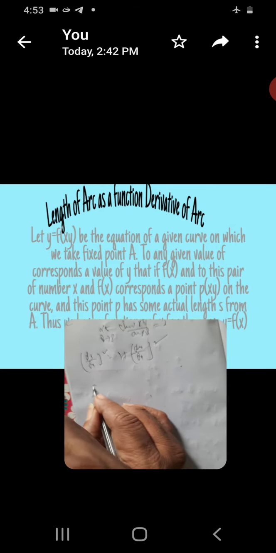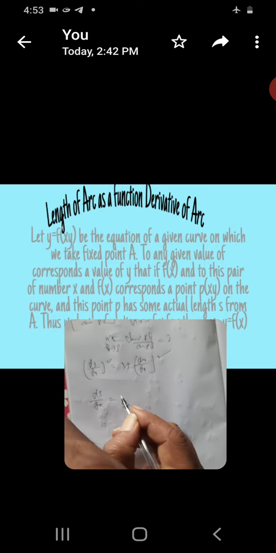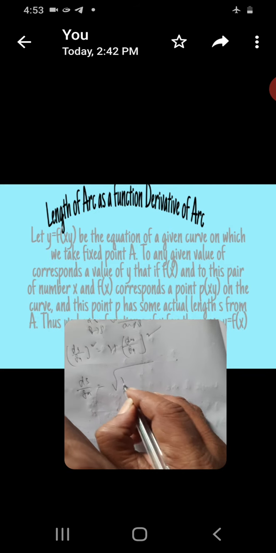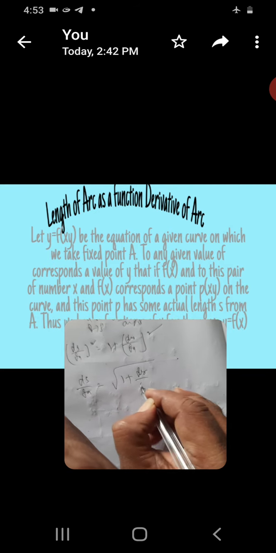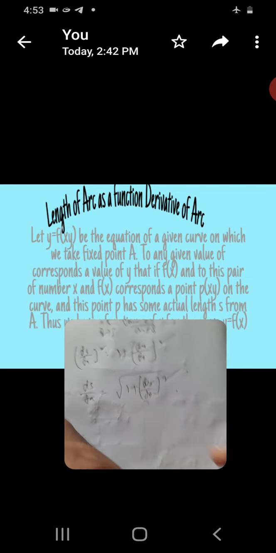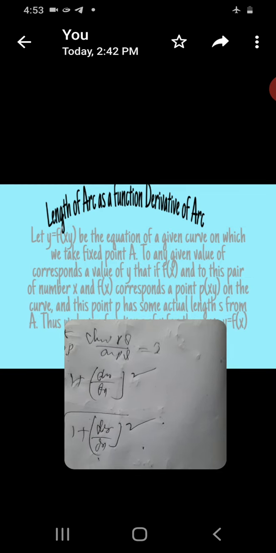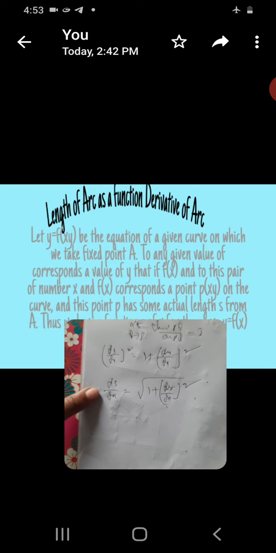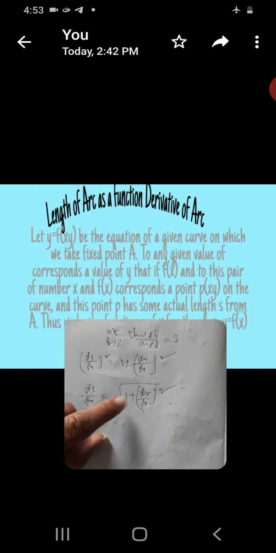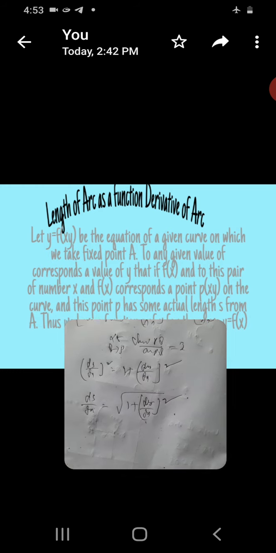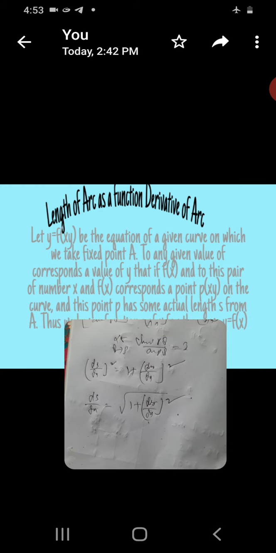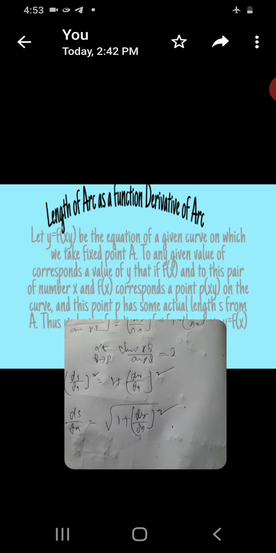Now totally, ds by dx is equal to the square root of 1 plus (dy by dx) whole square. This is the ds by dx, the arc length derivative. By using this, you see one or two problems on finding the ds by dx.